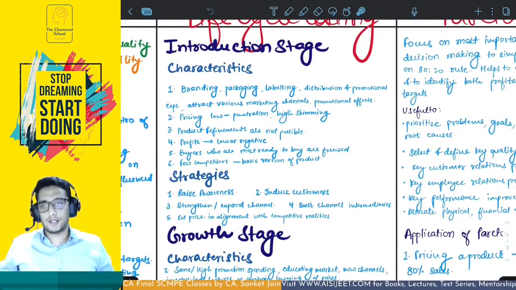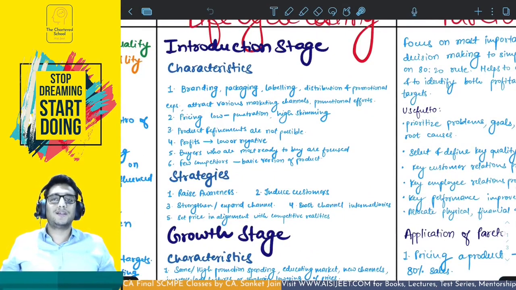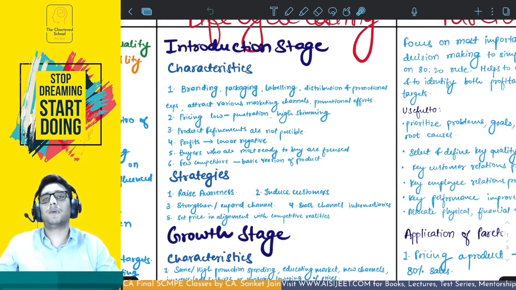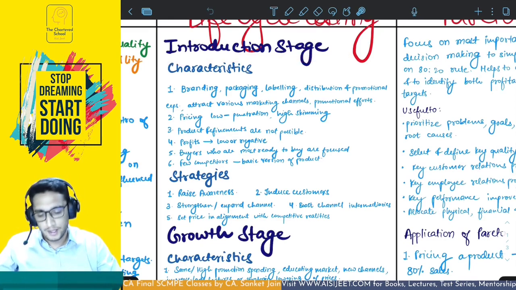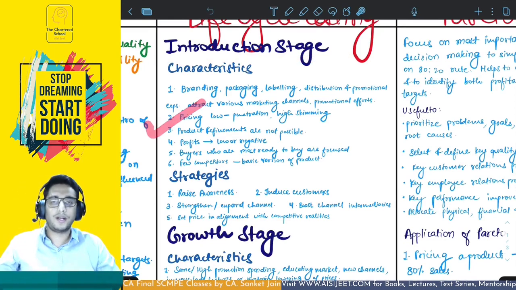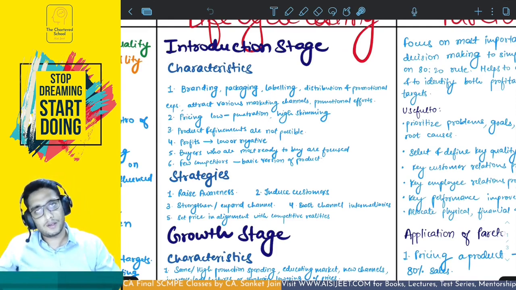Few of the characteristics are: first is in the introduction stage, you focus on the branding, the packaging, the labeling, the distribution, promotional expenses. You try to attract various marketing channels, make promotional efforts so that you make the people aware about your product, because this is introduction. You're trying to introduce your product. Second is you also focus on the pricing. You try to keep it either low if you are going for a penetration pricing, or you keep it high if you're going for a skimming pricing strategy.